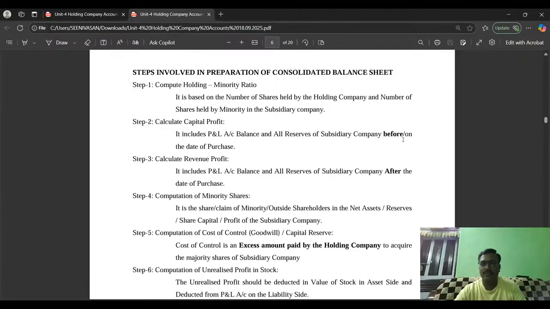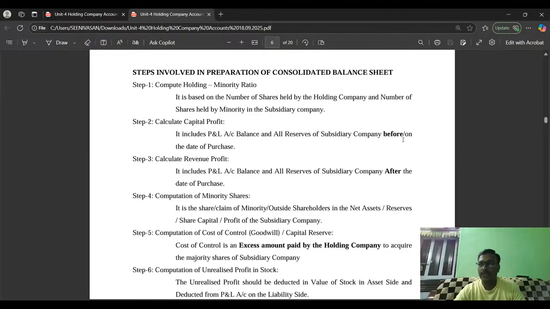Say for example, X company has 1 lakh shares, out of which 80,000 shares are acquired by ABC company. So ABC company is a holding company, X is a subsidiary company. ABC holds 80% shares. The remaining 20% is called minority. Okay. So we have to calculate the holding minority ratios. In this case, 80 is to 20. That means 4 is to 1 is the holding minority ratio.